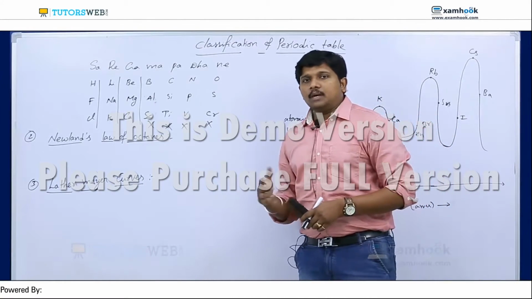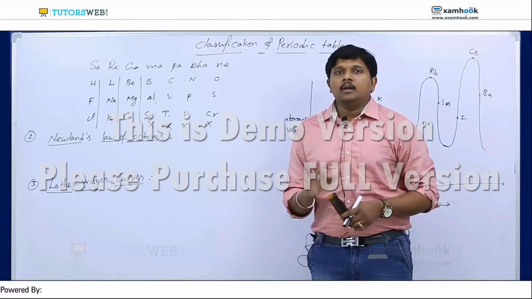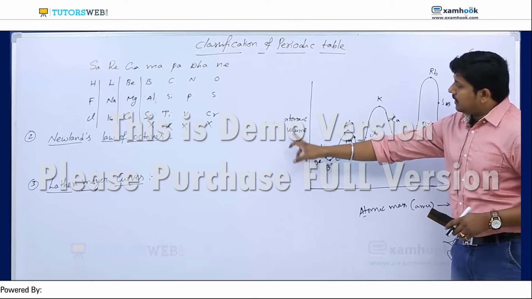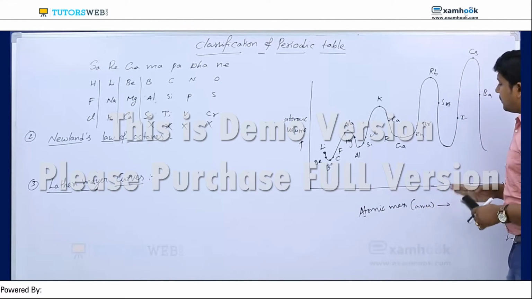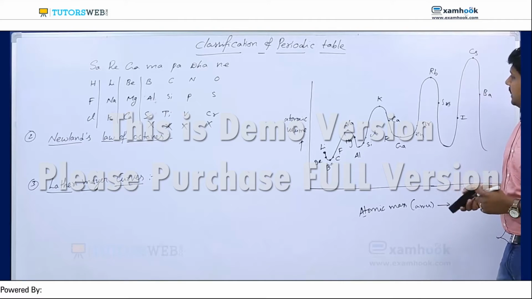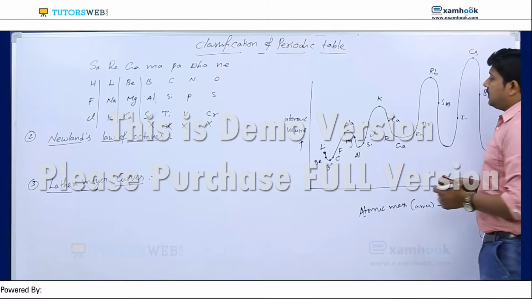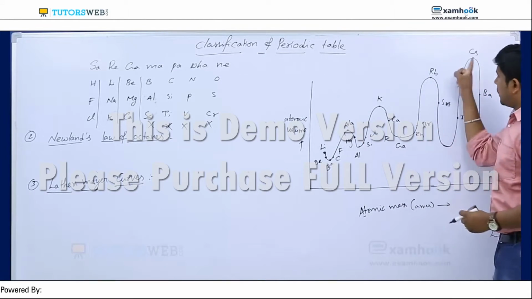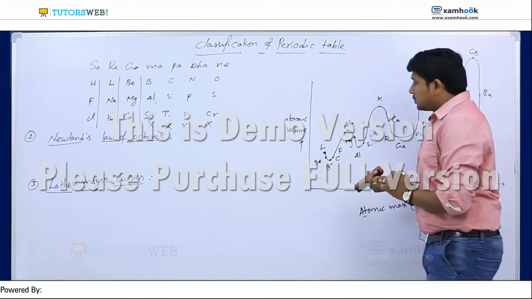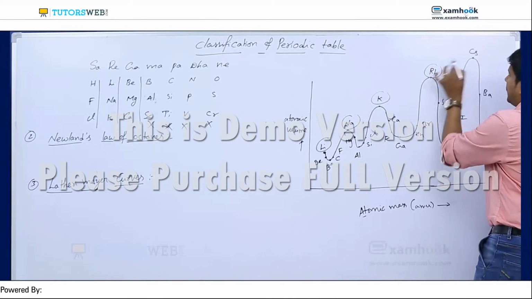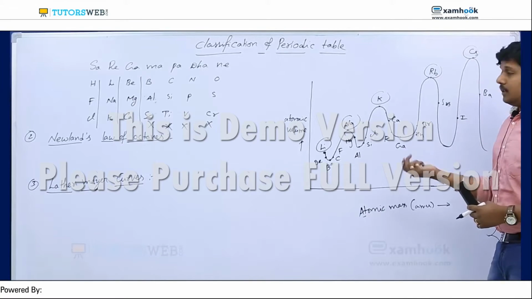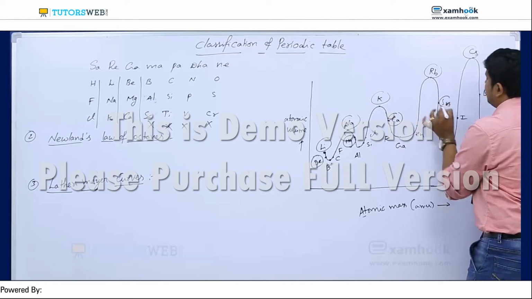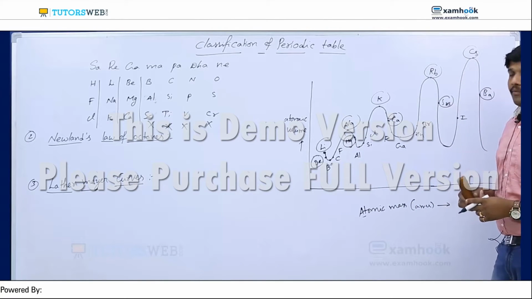We know the volume is equal to mass by density. So he calculated atomic volume values, and based on that he drew a graph, with atomic volume on the y-axis and atomic mass on the x-axis. If you observe clearly, according to his theory, he got lithium, sodium, potassium, rubidium, cesium at the top of the graph. That means these all belong to one group, which is correct. The next group down is the second group: beryllium, magnesium, calcium, strontium, barium. In this case also he classified clearly, no doubt.